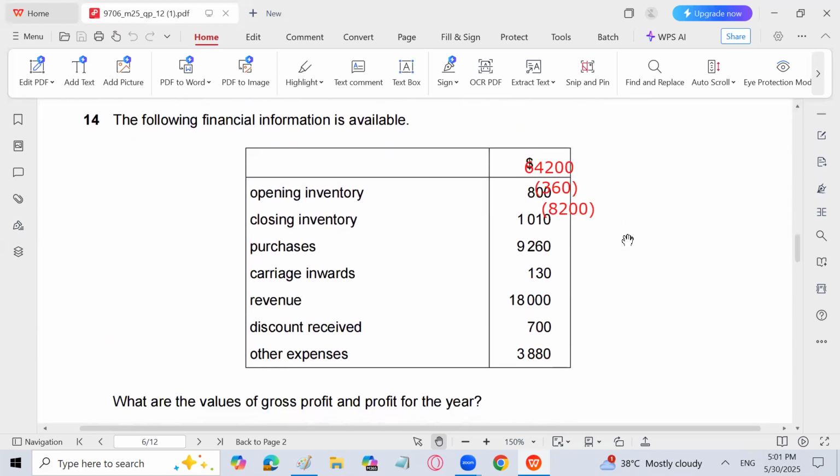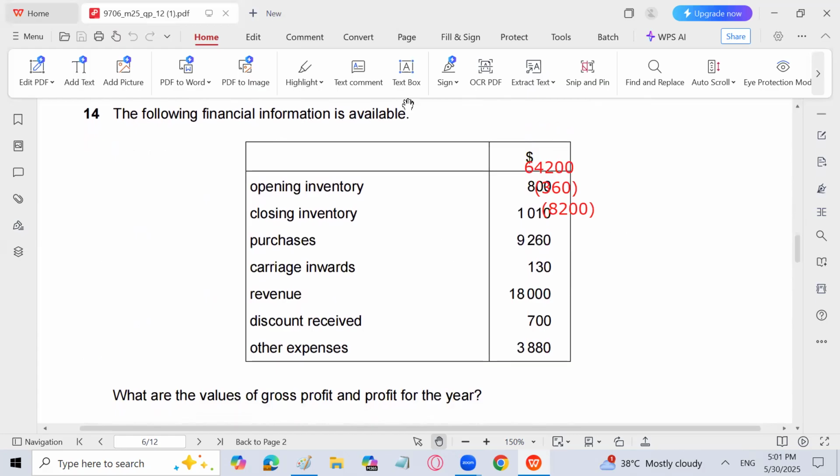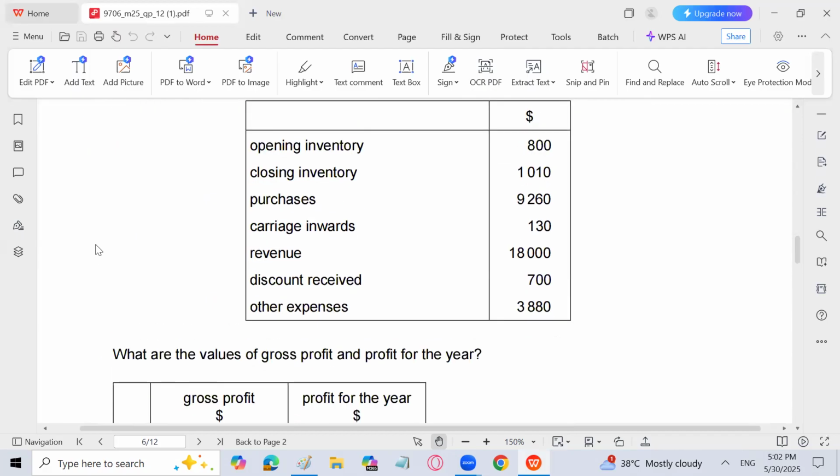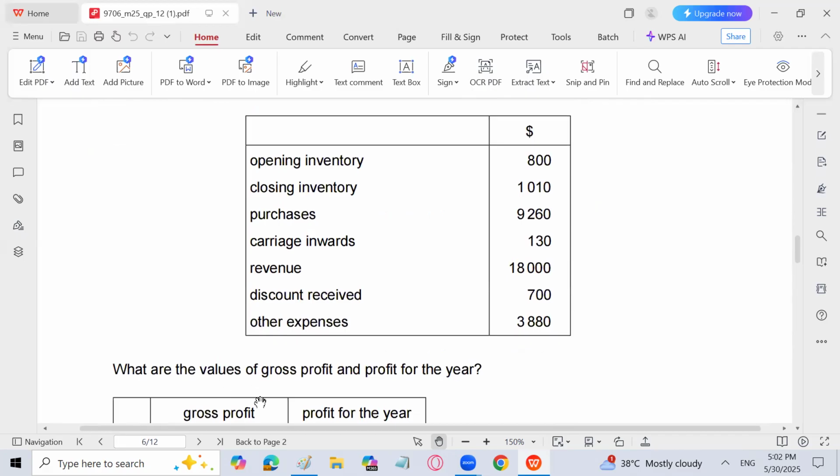The following information is available. Opening and closing inventory and purchases are given in the question. And he is saying that we have to find the value of gross profit and profit for the year. We have to find the gross profit and profit for the year.